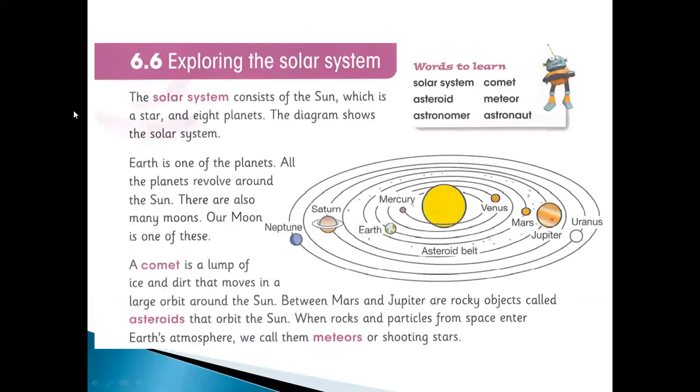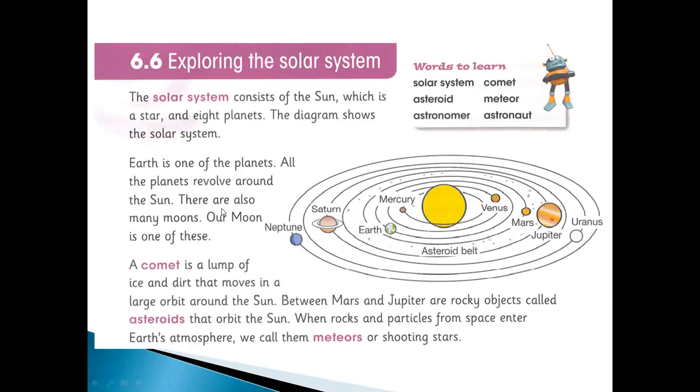So let's start. The solar system consists of the sun, which is a star, and 8 planets. You can see here, these are the 8 planets and the star also. So these are all the solar system. The diagram shows the solar system. Earth is one of the planets, number 3, this one you can see here.